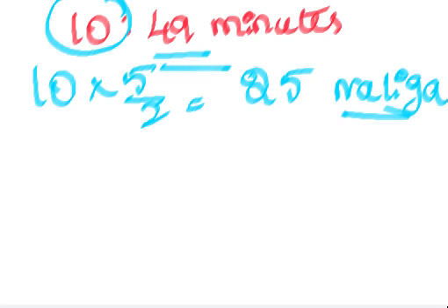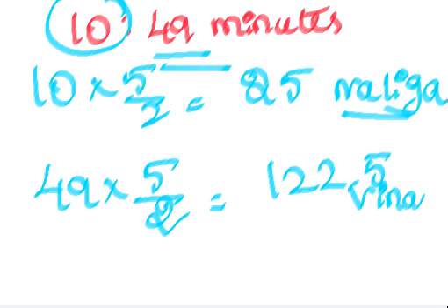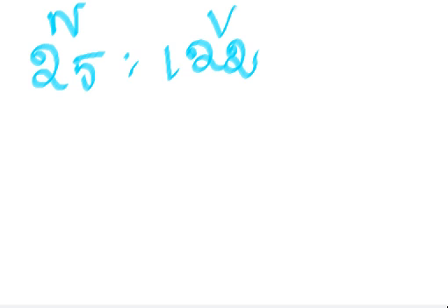And for Vinaliga, 49 minutes is a subdivision of that. So 49 into 5 by 2, that is seconds we can say. Again 2.5, so 5 by 2. So if we calculate this, we will get 122.5 Vinaliga. I hope you understood this. Okay. So totally my time in ancient terminology is 25 Naliga and 122 Vinaliga. This is Naliga, this is Vinaliga.